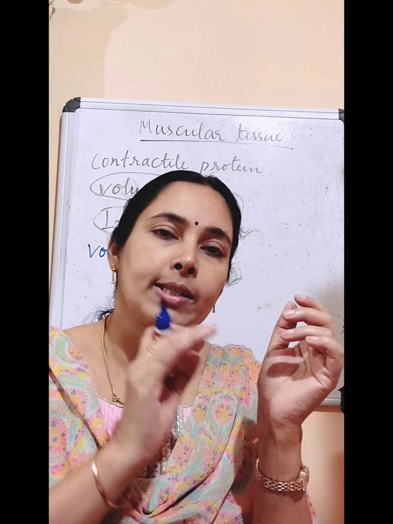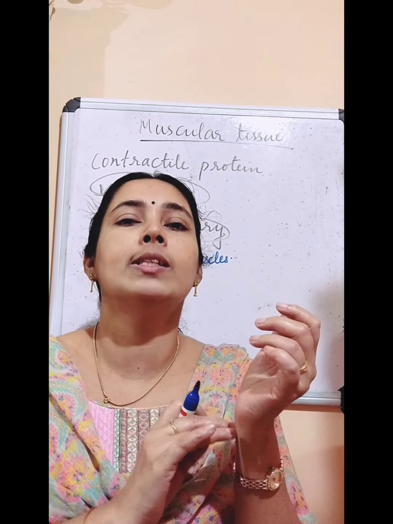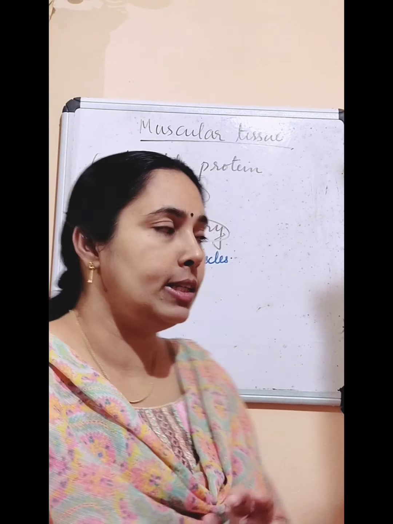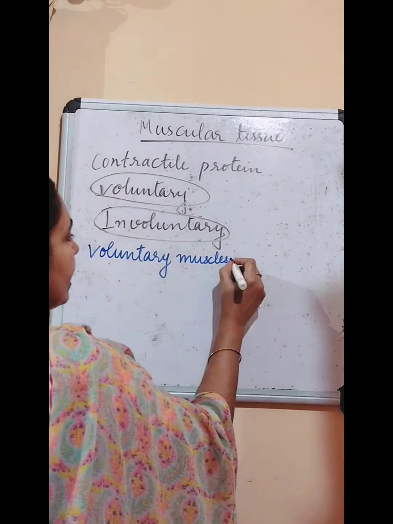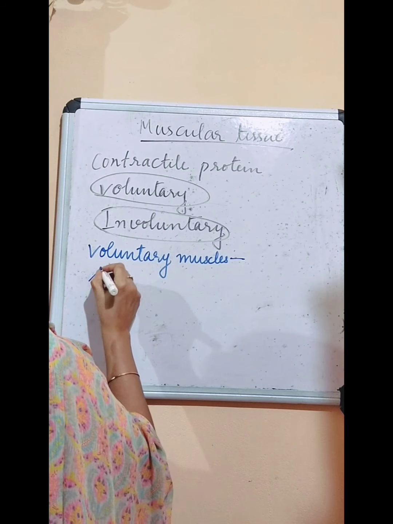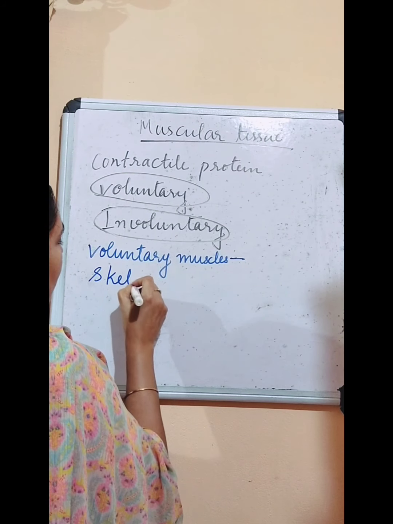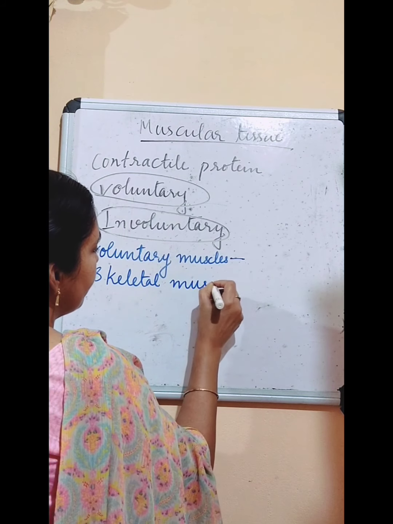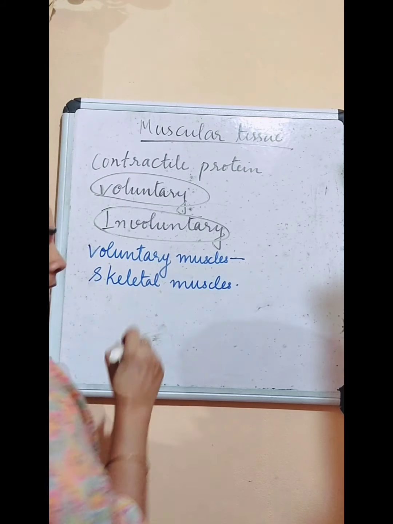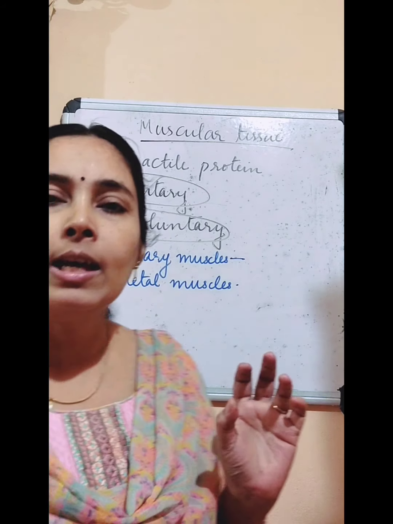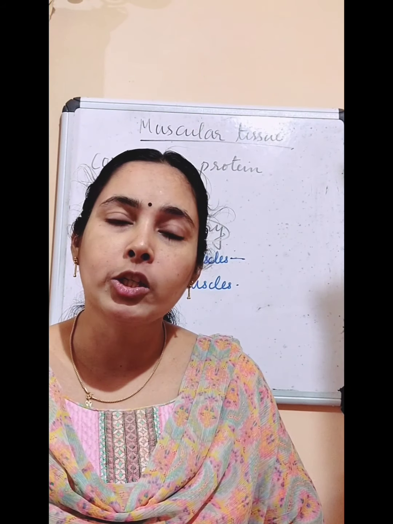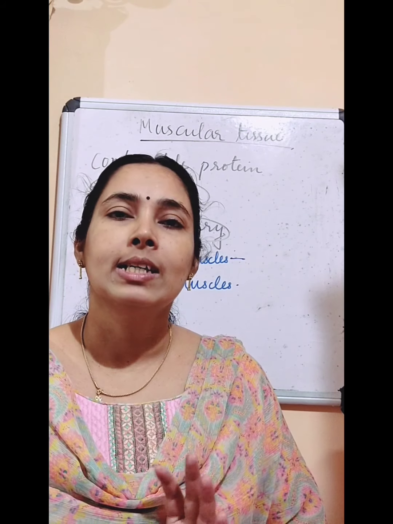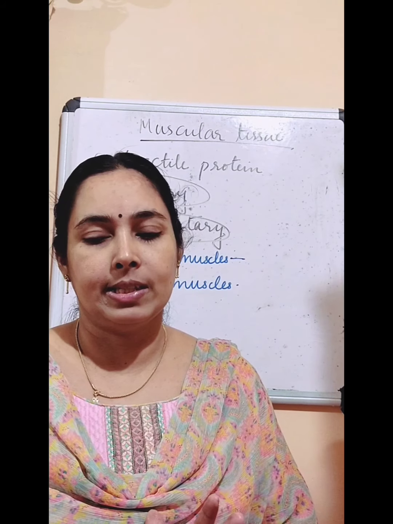So since these muscles are attached to our bones, we can call them skeletal muscles also. So what is the another name of these voluntary muscles? They are also called skeletal muscles. Why are they called skeletal muscles? Because they are attached to the bones.